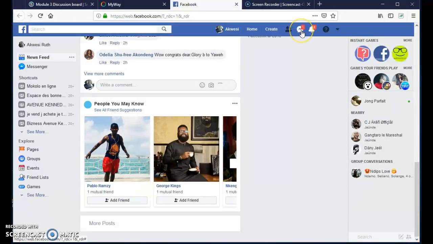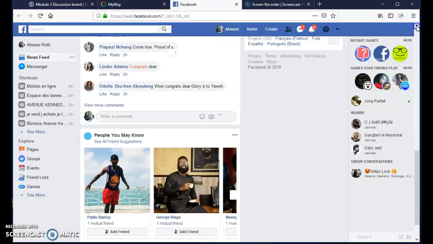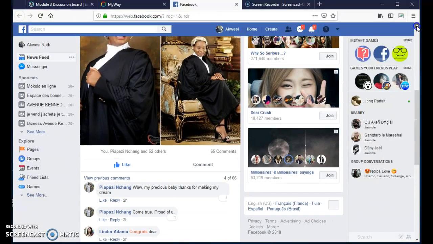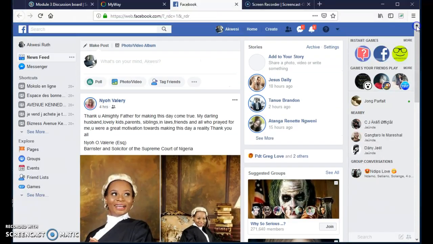Then here is the message box to send private messages. Then here is the notification box; when you have a notification or anything, that's the notification box. Then there's a new feature, like stories. People put stories that last for 24 hours.